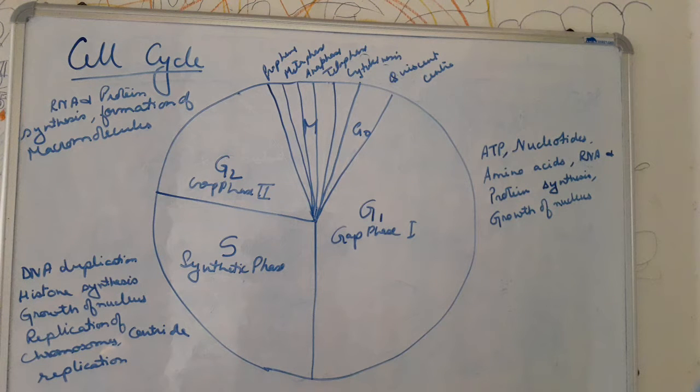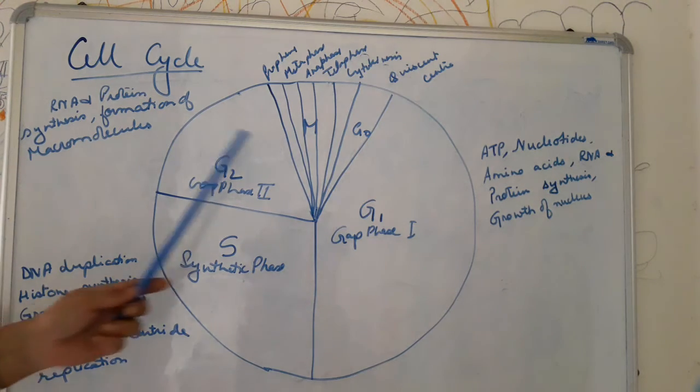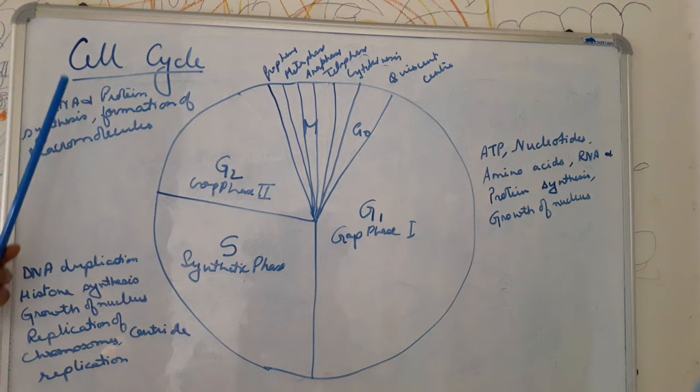Okay? That means the process which we call cell division, where a particular cell divides into daughter cells, doesn't occur just simply. It has to pass through certain phases, and all these phases together are assembled in the cell cycle. Now, all these events occur in a coordinated manner under the genetic control. It is not that it will happen anyhow, but it is always coordinated, and so it is completely under the genetic control.